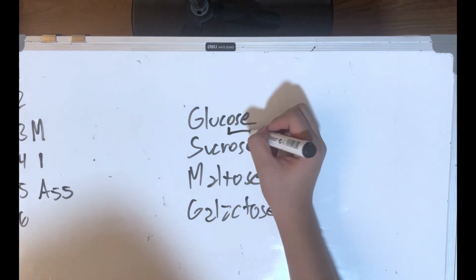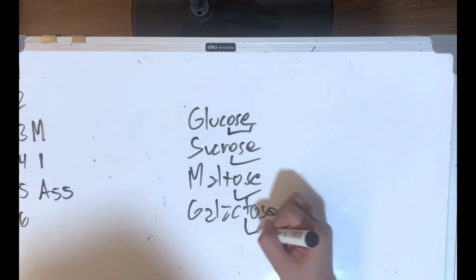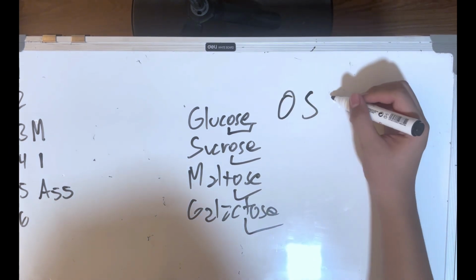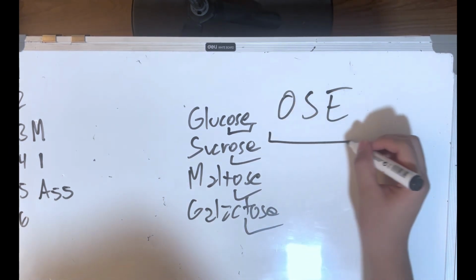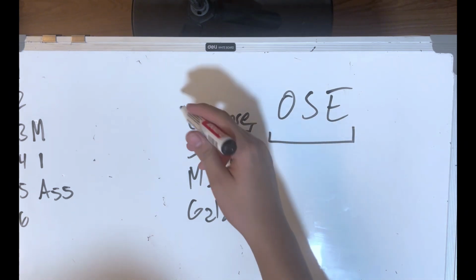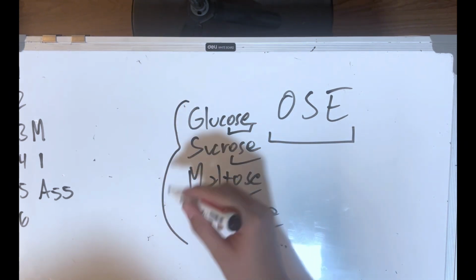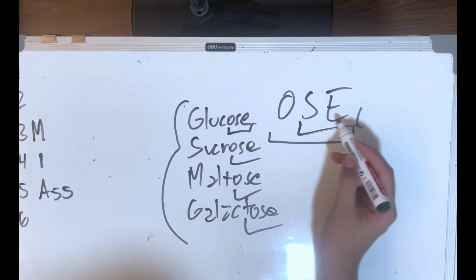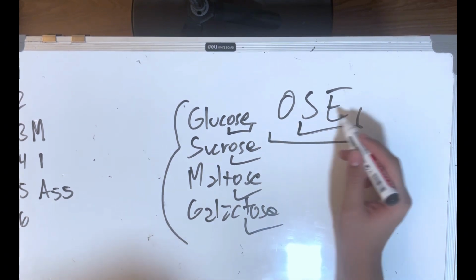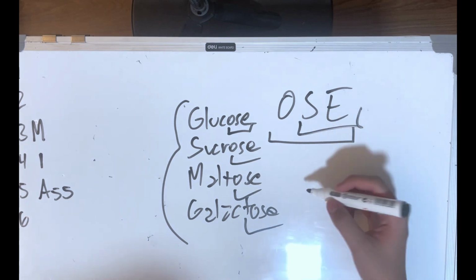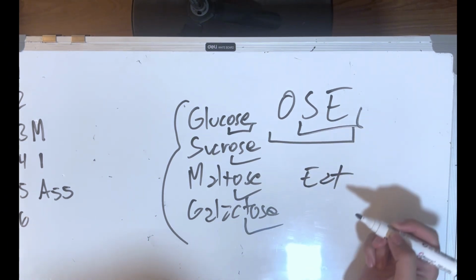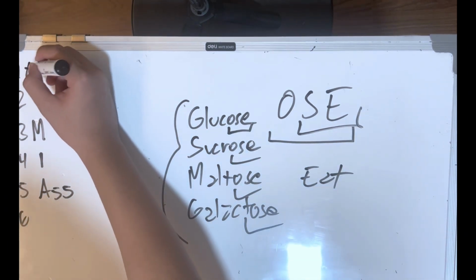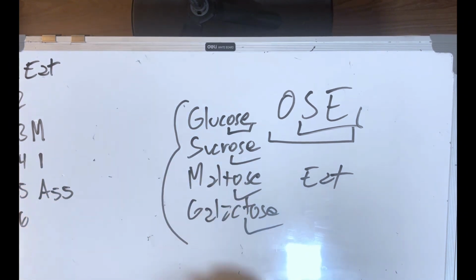You'll notice all of these end in, what's that? O-S-E. But you'll notice that you can't get all of these nutrients from seeing, because if you see, you will not absorb these nutrients. What you have to do is eat. So let's put that in 1 because it's the most important thing, to eat.